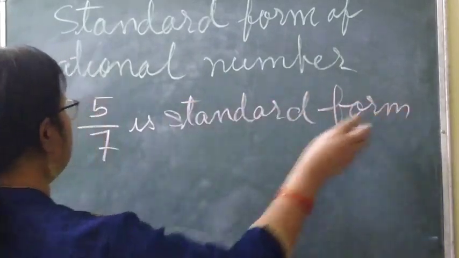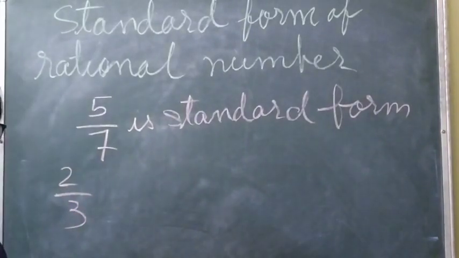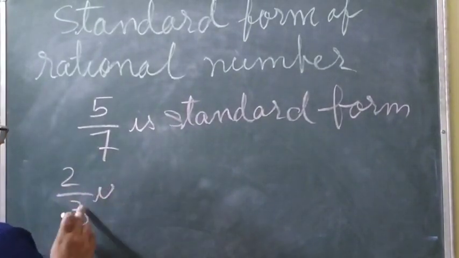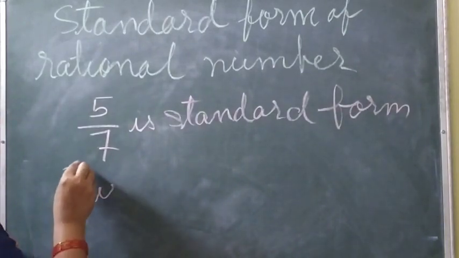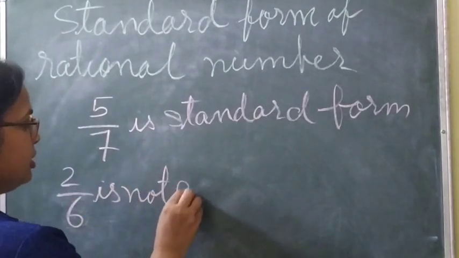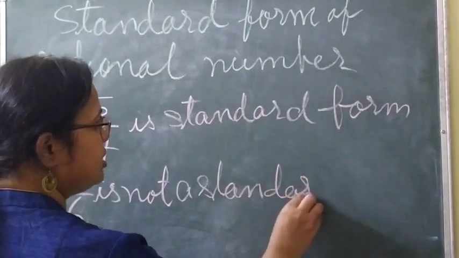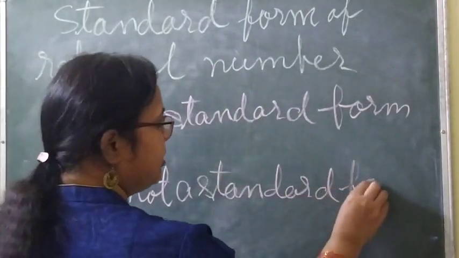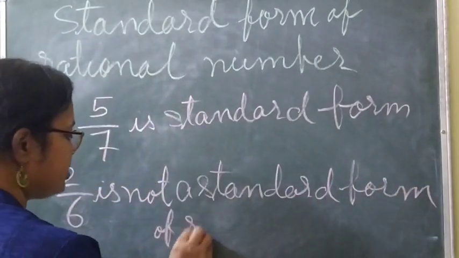What about 2 by 3? Can we say it is a standard form? No, not 2 by 3. Take another example like 2 by 6. Clear? This is not a standard form of a rational number.